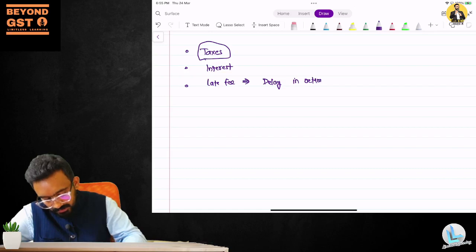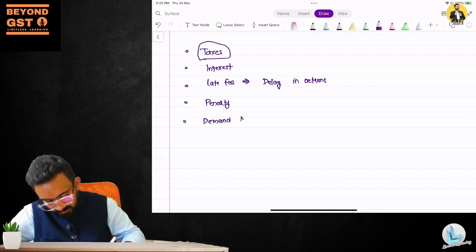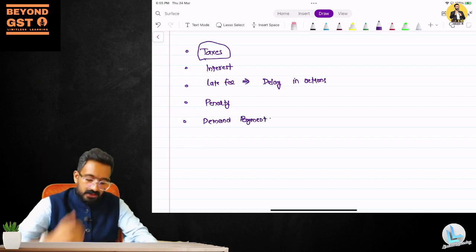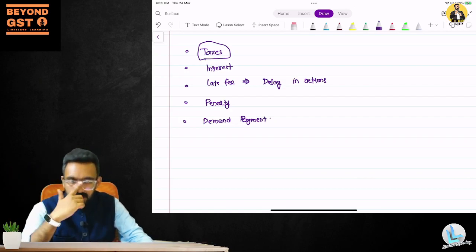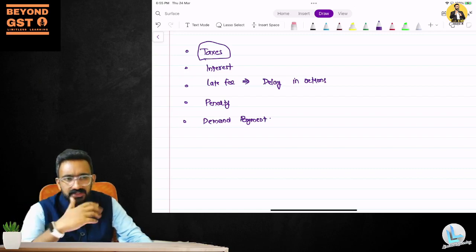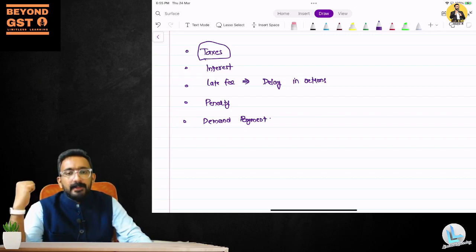There can be penalty, and there can be demand payment. There is a demand notice that you've got, and you're making payment on that demand notice. So there can be tax, interest, late fee, penalty, demand payment. All of these are the ones that you would see on a challan. When you fill a challan, you can see all of these as the minor heads.